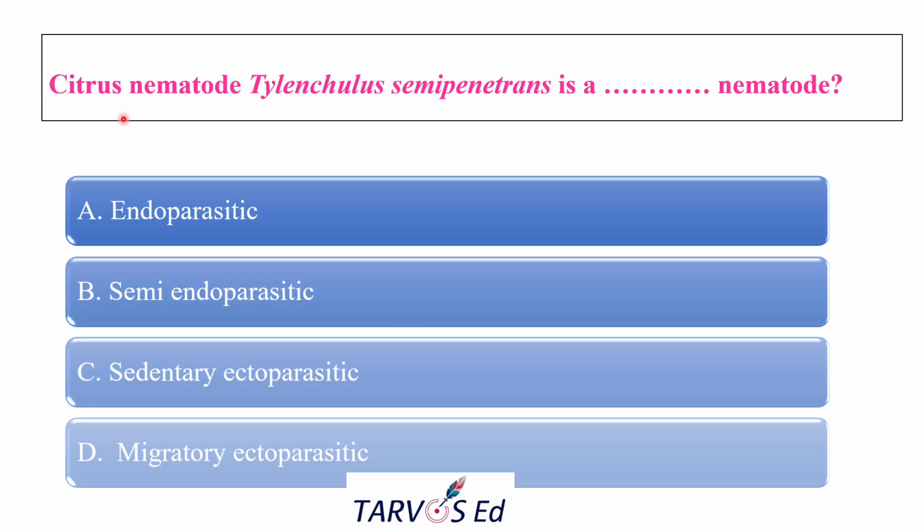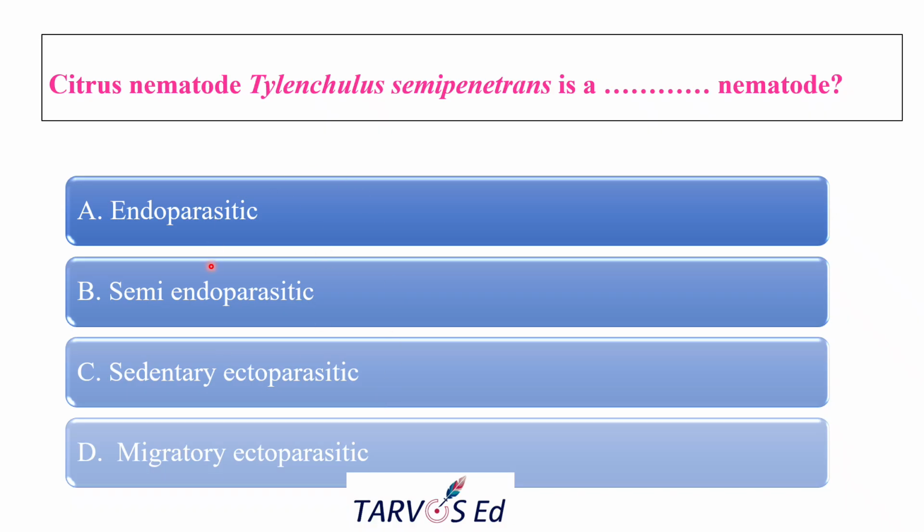The next question is citrus nematode, which is Tylenchulus semipenetrans. Also remember one thing, the major nematodes and their scientific names, please remember. They may ask what type of nematode, such kind of questions can be asked in your exam. So citrus nematode, Tylenchulus semipenetrans, is basically which category of nematode, they asked. The options are endoparasitic, semi-endoparasitic, sedentary ectoparasitic, migratory ectoparasitic.